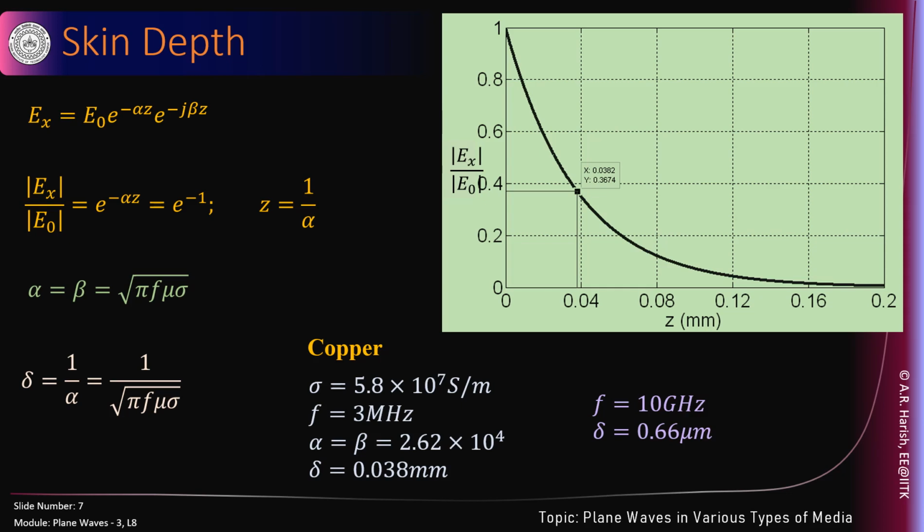So physically, it depends on the frequency. If you give a copper coating and you are operating at 3 megahertz, you need 0.03 or 0.04 mm thick for one skin depth. Let's say if you want to have 10 skin depths, it will be 0.4 mm. Whereas if you're operating at 10 gigahertz, you just have to be 6 microns. It's a very thin layer that is good enough. It will ensure that the electromagnetic waves will not see the base metal, which is not a very good conductor, like steel, for example.